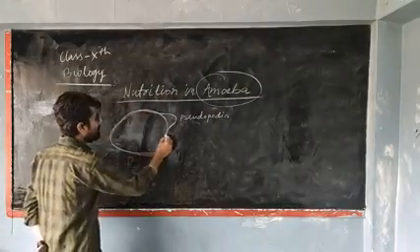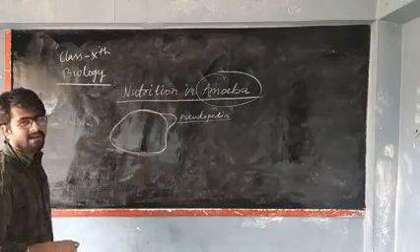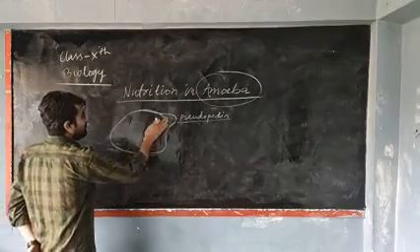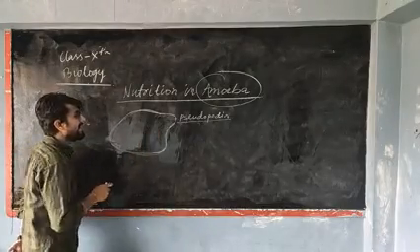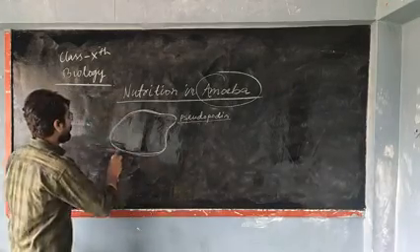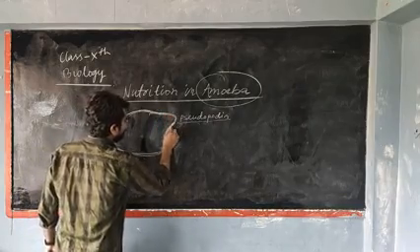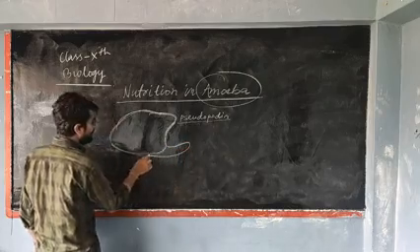With the help of this pseudopodia, it ingests food. Let's see how. Amoeba can lengthen its body as it wants. Due to its high flexibility, it will keep on lengthening its body.